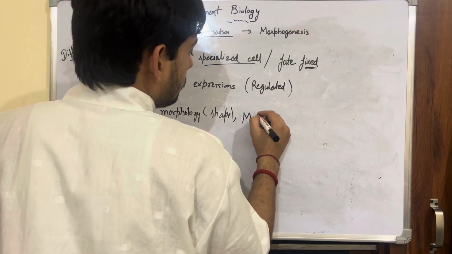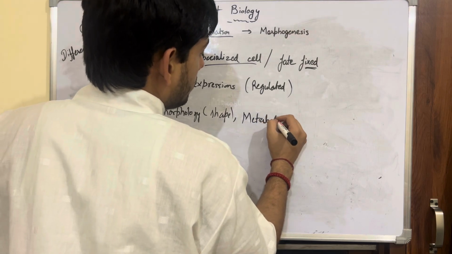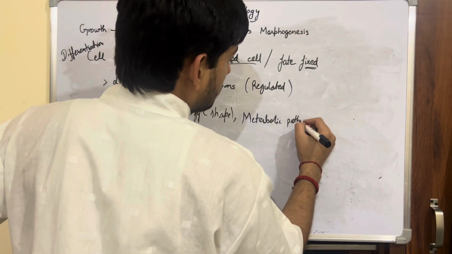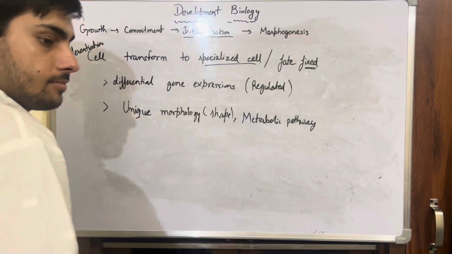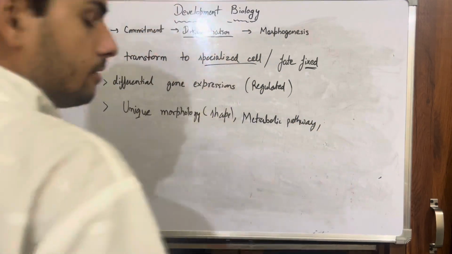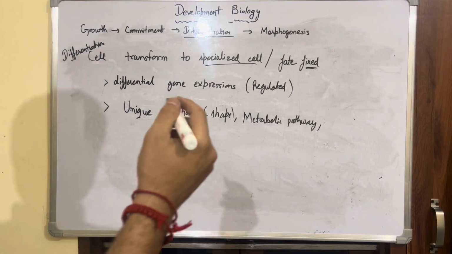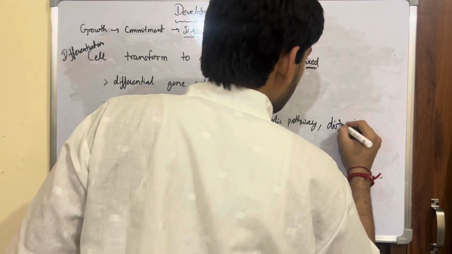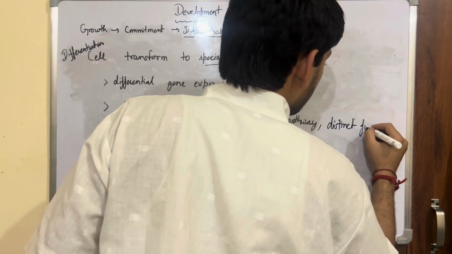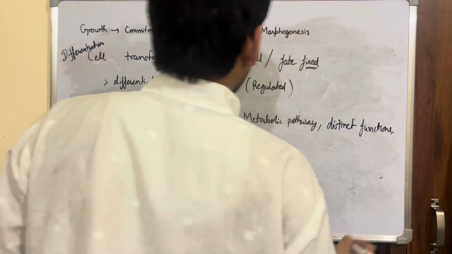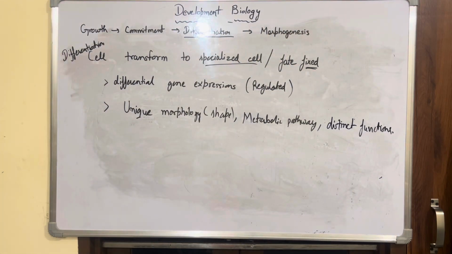They must be having their own metabolic cycle, or rather I should say metabolic pathway, and of course their distinct functions. Okay, so this is basically what is happening in the differentiation stage. I don't think there is anything else to explain in this stage, and if you have some other explanation we will discuss in detail in other lectures.